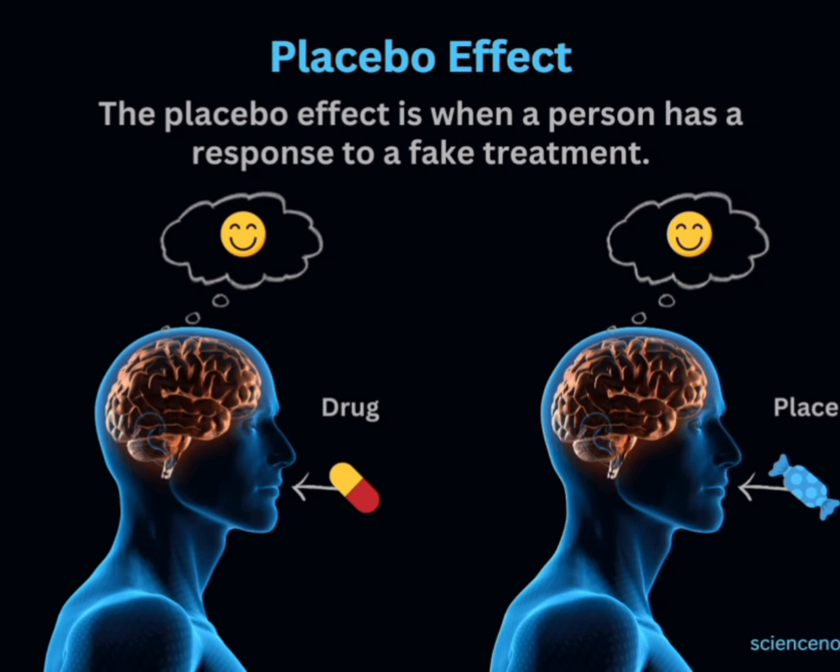A patient participating in a clinical trial might be given a sugar pill with no therapeutic value but is told it's a potent painkiller. If they start to experience reduced pain after taking this pill, even though it lacks any active pain-relieving ingredients, it's a manifestation of the placebo effect. Their belief in the treatment's efficacy prompted genuine relief.